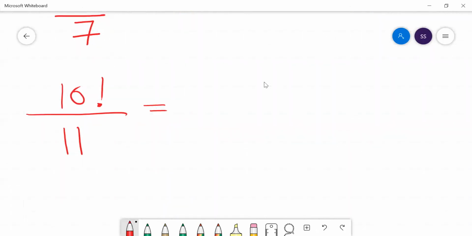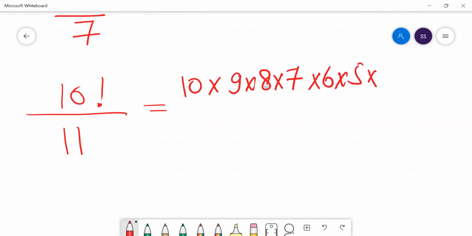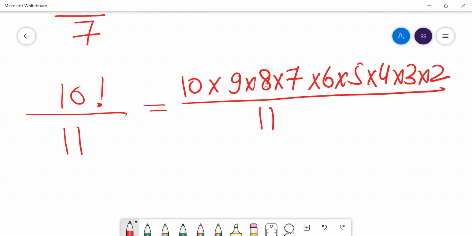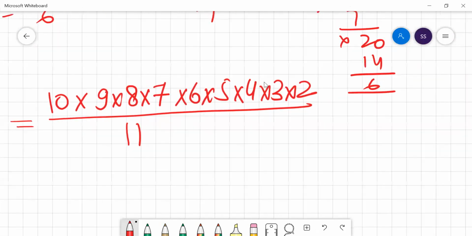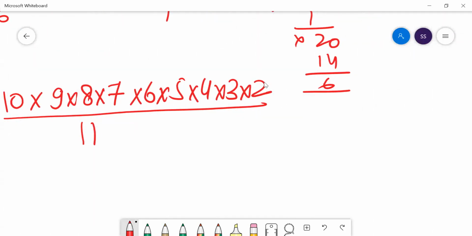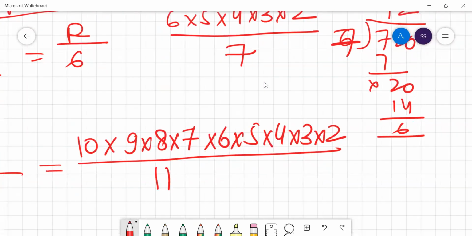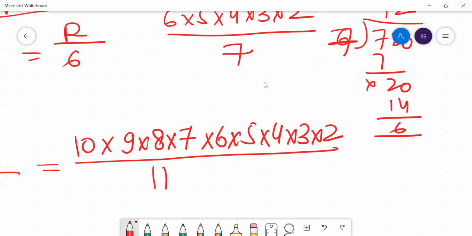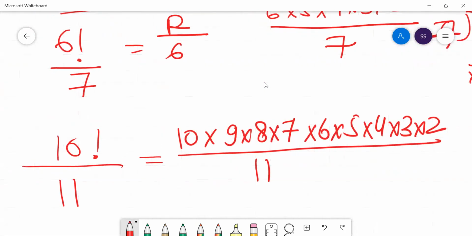10 factorial is 10 into 9 into 8 into 7 into 6 into 5 into 4 into 3 into 2. This I'll divide by 11. So what is my remainder? I have to find the value of this. If I divide this by 11, what is the remainder I should get? As per what we have learned, if 10 factorial is divided by 11, you should get a remainder called 10.